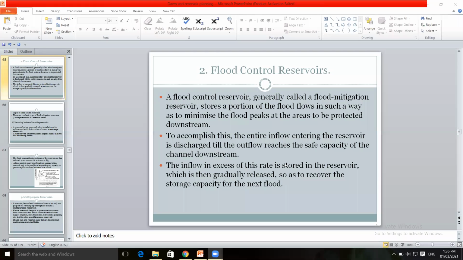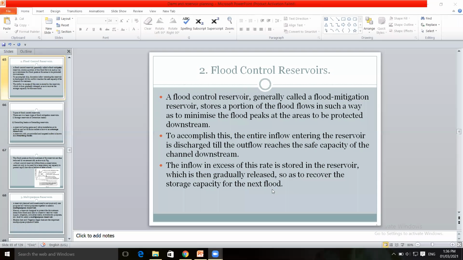Inflow in excess of this rate is stored in the reservoir. The excess water during peak flows is stored in the reservoir, and as and when required, it is gradually released to the downstream, so as to recover the storage capacity for the next flood.